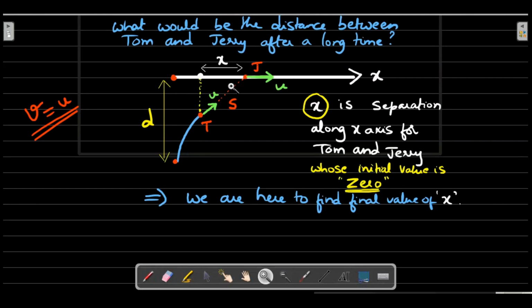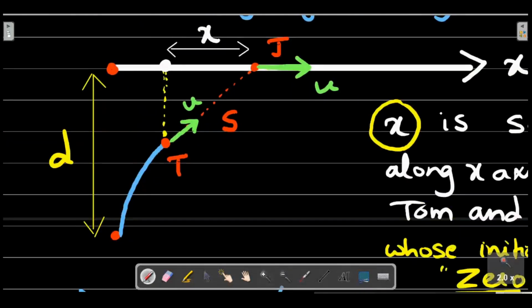Let me zoom the diagram so that you can clearly see. This angle I'll mark as theta. If I draw another white line for reference, parallel to the x-axis, I think you'll all accept this is also theta.